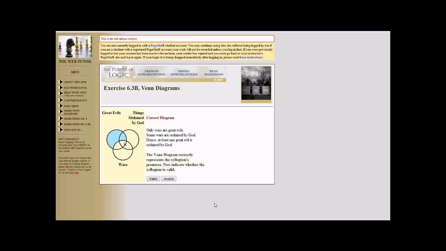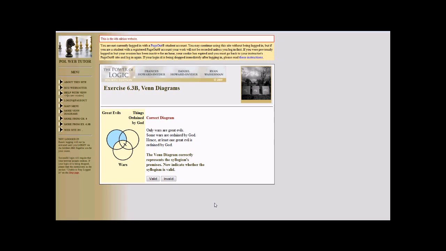Now, if we've done this right, that completes the diagram. There's nothing else to do to diagram it. What we have to do now is check our work. We hit the button to check it and see what it tells us. And it tells us that we got the diagram right.